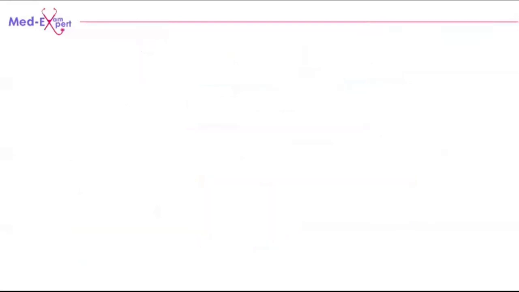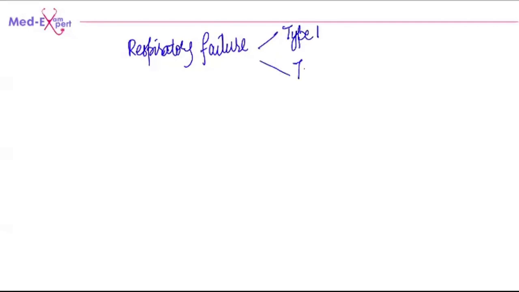Now we have respiratory failure. We have two types, type 1 and type 2. In both these types, the partial pressure of oxygen is going to be low.